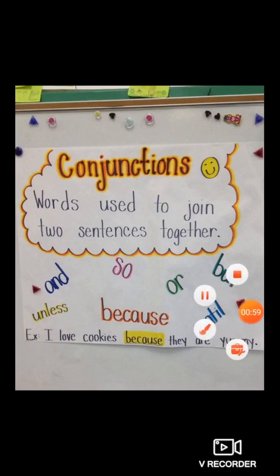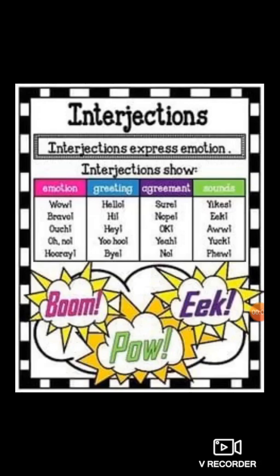Okay. The last one is interjections. Interjection means what? Interjections express emotions. Interjection shows emotions, greeting, agreement, or sounds. For example, wow, bravo, ouch, hooray. These are the expressions, these are the emotions. Interjections are used when certain feelings are expressed.